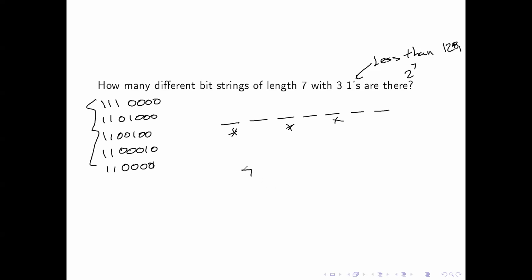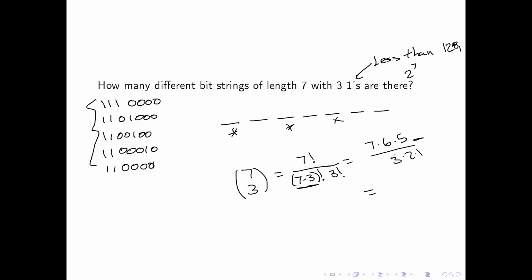The answer is 7 choose 3, or the binomial coefficient, which, a quick reminder, is 7 factorial over 7 minus 3 factorial times 3 factorial, which is going to be 7 times 6 times 5 over 3 times 2 times 1, because this is 4 factorial, so it gets rid of the rest of the 7 factorial.